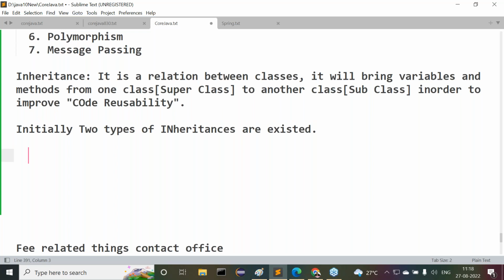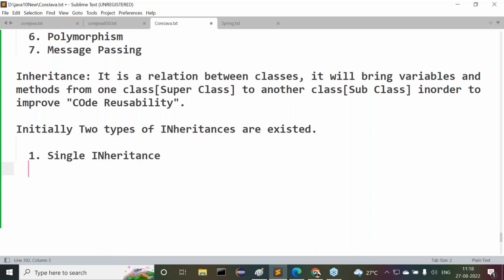First one is single inheritance and second one is multiple inheritance. Guys, observe carefully. I need to introduce multiple inheritance, and I'm talking about all these concepts clearly. So, two types of inheritance are available initially: single inheritance and multiple inheritance. Clear. But listen carefully.